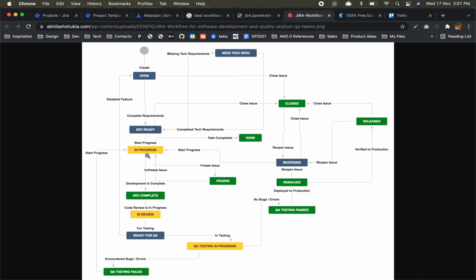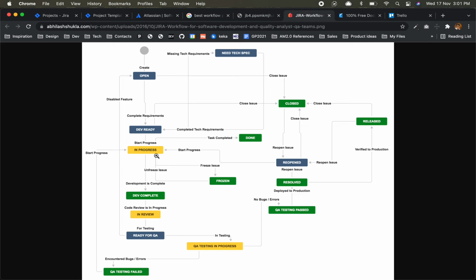Here if you see, in progress had other options as well, like to freeze an issue. Sometimes for technical challenges, a few issues are frozen. Like I didn't receive some credential from the client, or whatever I am referring to is not working. So due to any reason, it can go to frozen.